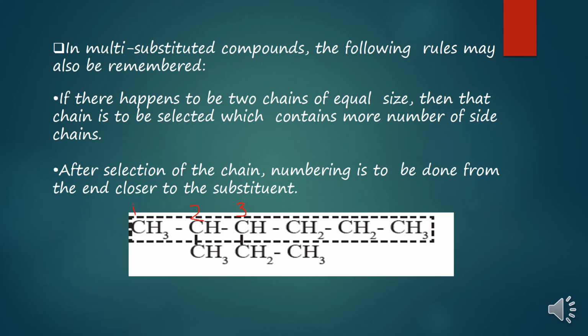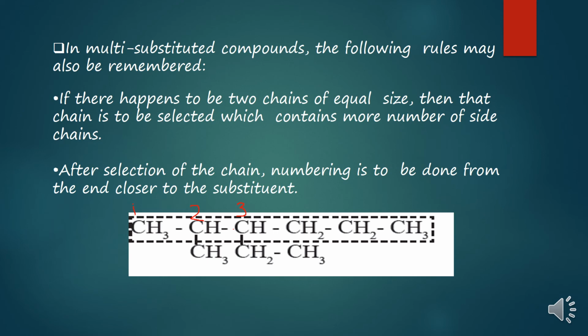Why? Because children, if I consider this chain in this manner, I will see there is only one substituent present on this carbon atom, and that is the only substituent.